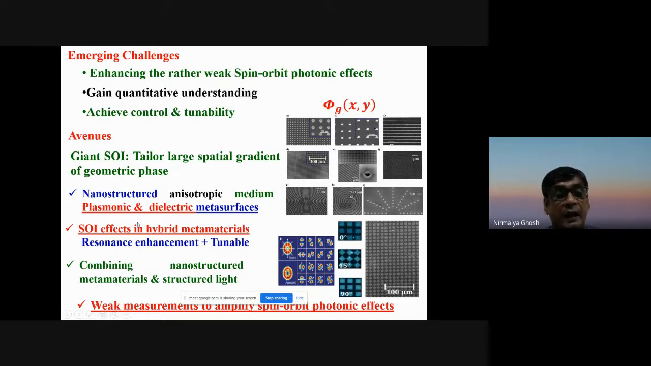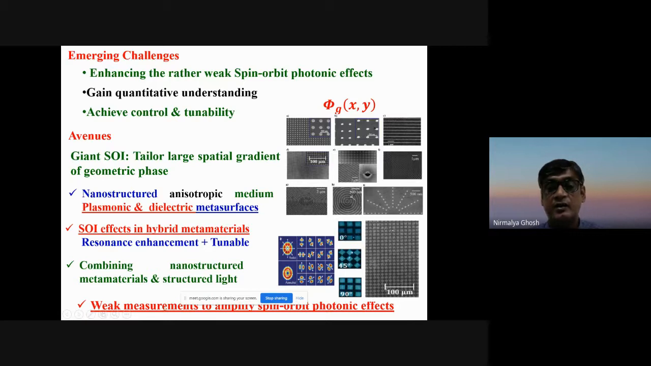Another avenue is spin-orbit interaction effects in hybrid metamaterials. Hybridization of different modes and resonances gives you the desired control and tunability of the spin-orbit interaction effects. I'll give examples of both of these two. And then you can also combine nanostructured metamaterials with structured light. That I will not be talking about, but the other two I'll give examples of.